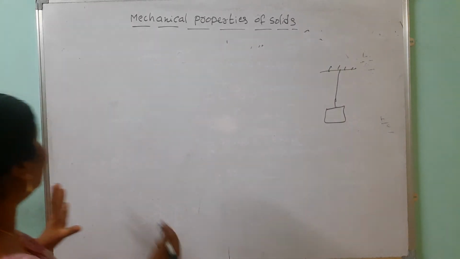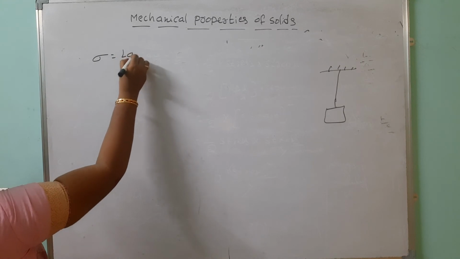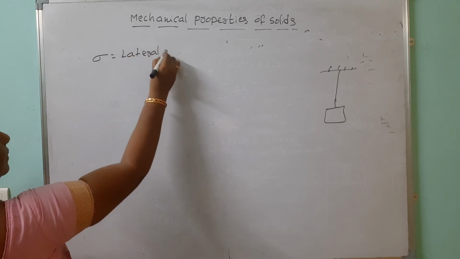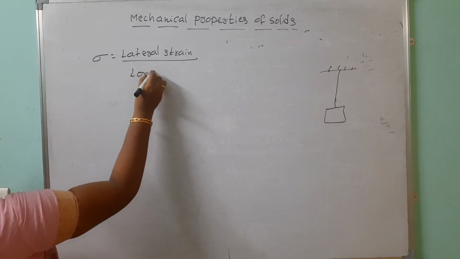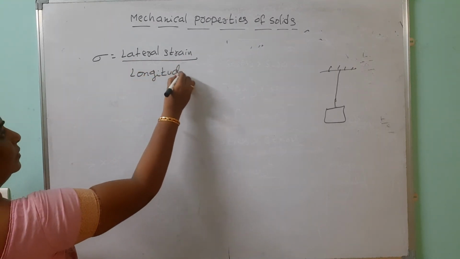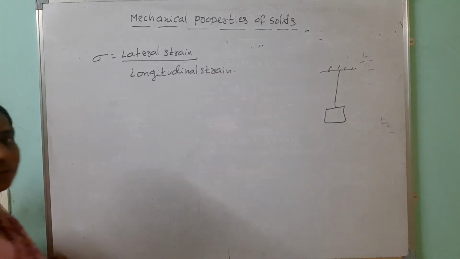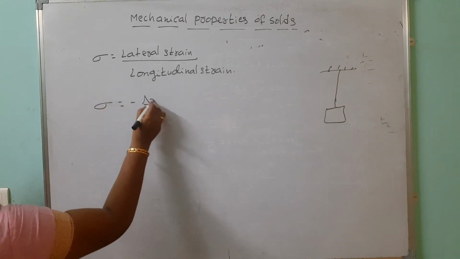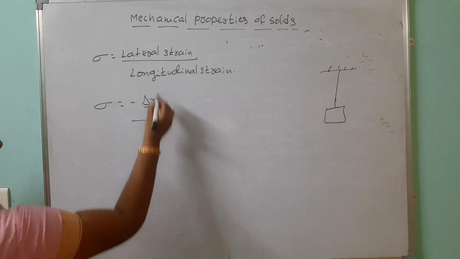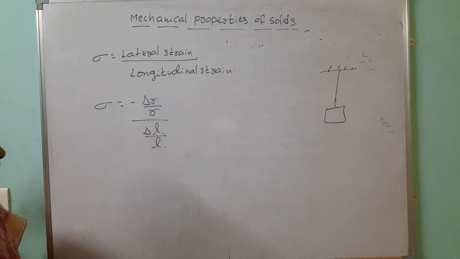That's why sigma equals the ratio of lateral strain by longitudinal strain. This is called the Poisson's ratio, and sigma equals minus delta R by R divided by delta L by L, which you already know. So this is about the Poisson's ratio.